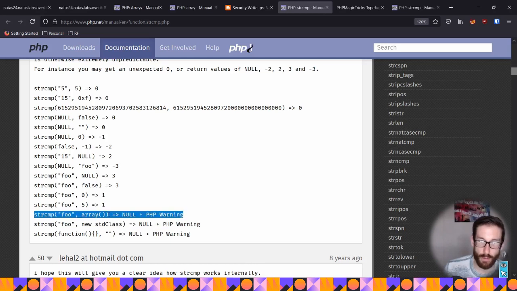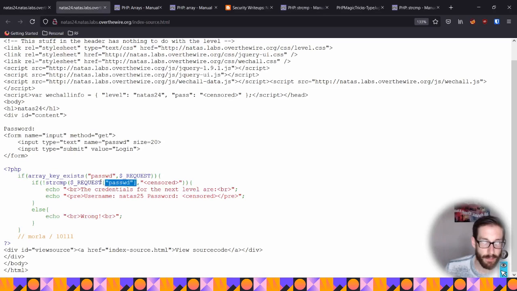And specifically, we'll run an array in there. So our goal here is, instead of providing a string input into our request field, which is our input field here, we're actually going to drop in not a string, but something that's a different data type.